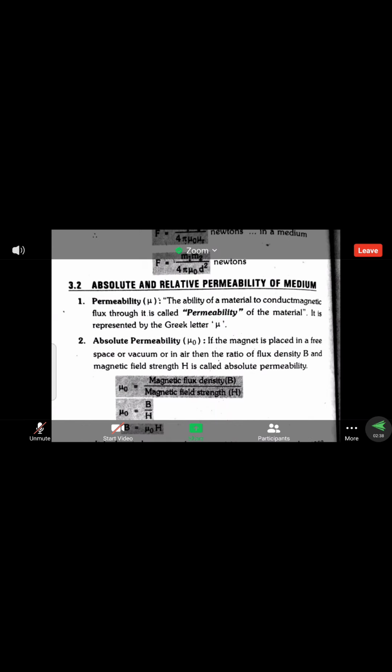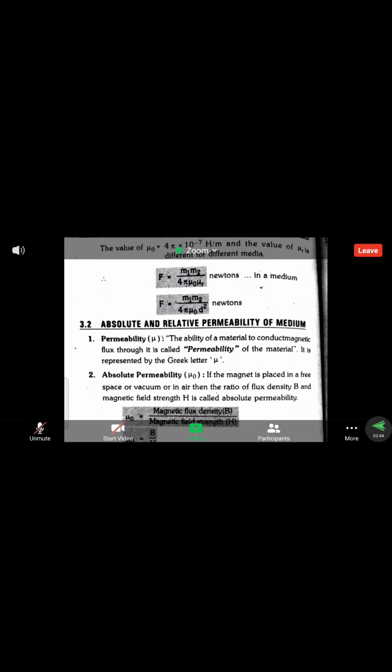Mu naught we call the absolute permeability and mu r we call the relative permeability. These definitions we discuss later. Permeability is nothing but the ability of a material to conduct magnetic flux through it. Simply, we can define it as how well a material is able to allow magnetic flux through it. Such materials we call electromagnets or magnets.